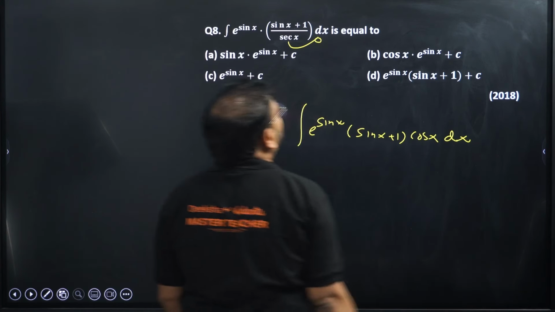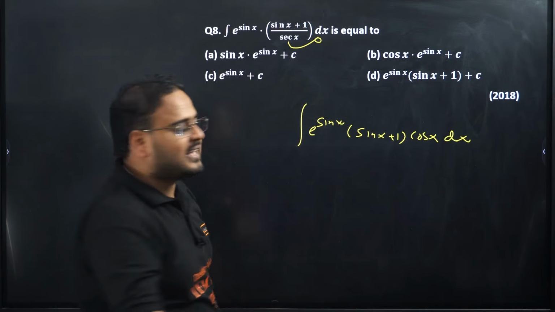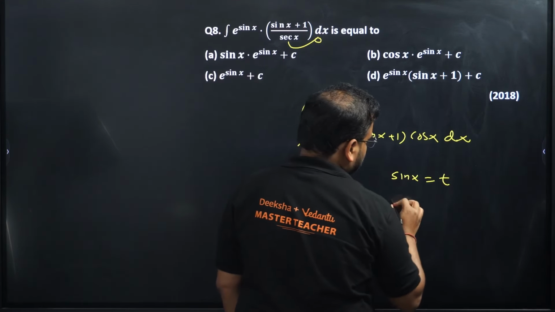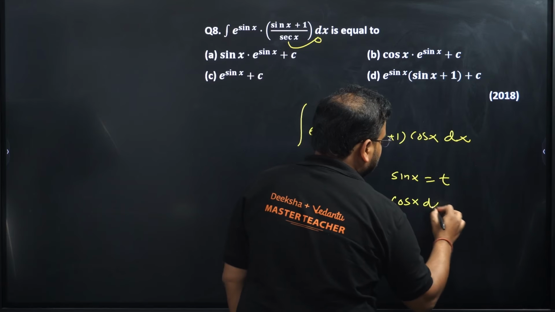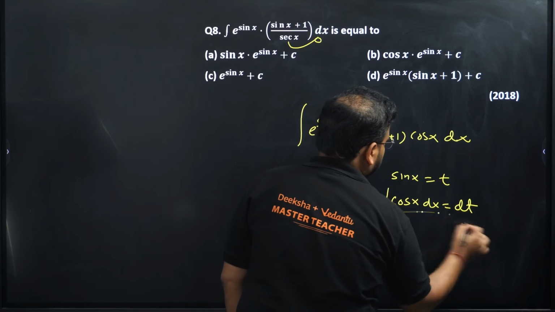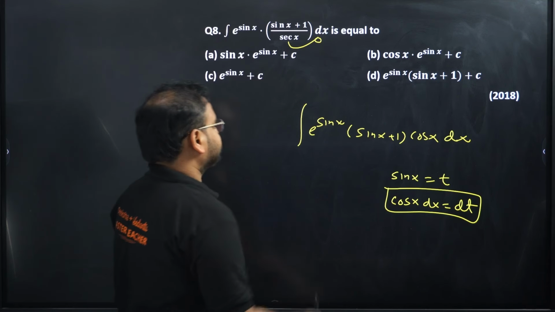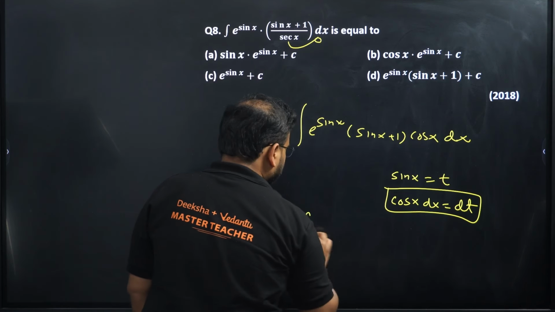Now, anybody can tell from here, it is nothing but sin x as t, my substitution. Sin x equals t is the substitution. So I get cos x dx as dt. Check here. My question transforms now.